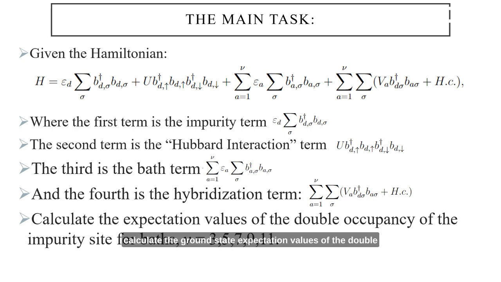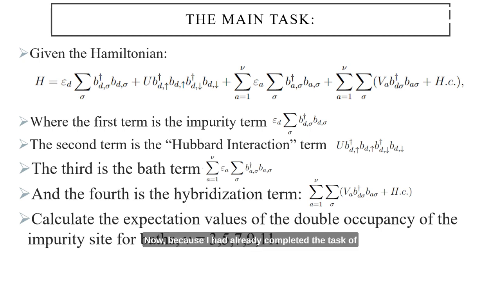Given a choice of values for the coefficients for the terms in the Hamiltonian, I was tasked to calculate the ground state expectation values of the double occupancy of the impurity site, where the double occupancy can be thought of as encoding the probability of two electrons occupying two spin states at the same time in the impurity site. And I was to do this for baths nu equal to 3, 5, 7, 9, and 11. I was also required to calculate the ground state density matrix for each value of nu, where the ground state density matrix is a matrix whose entries encode the expectation values given the ground state of an embedding Hamiltonian.